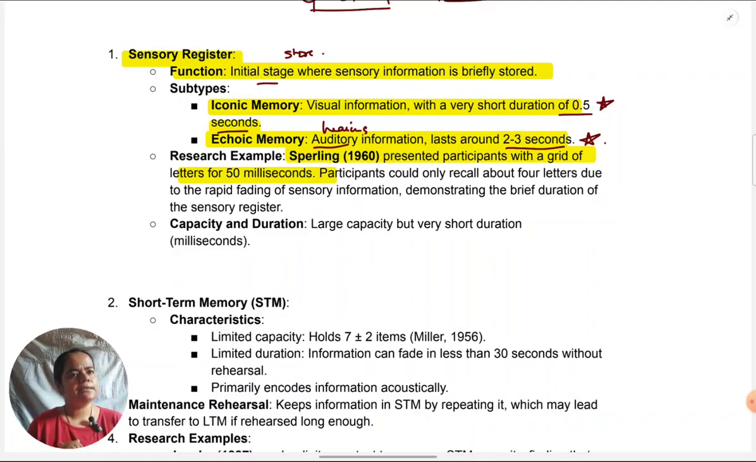Sperling repeated this experiment with many participants. Each participant had many trials, many screens to see, and every time they had to repeat what they had seen on the screen. What he found after doing a number of such studies is that participants are able to recall only about 4 of the letters. The grid I showed had 12 letters in total because there were 3 rows of 4 letters. So out of 12, they were able to remember about 4.